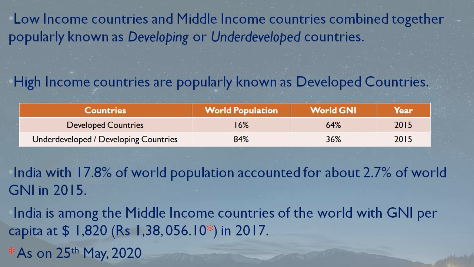This is the figure in 2017 now. In 2015 we were about 2.7% of the world GNI. Now in 2017, the per capita GNI is 1,820. So still there is no such change here.